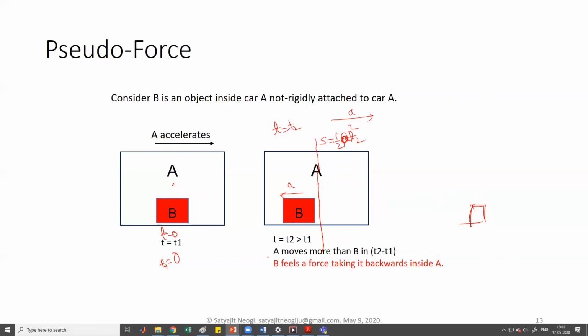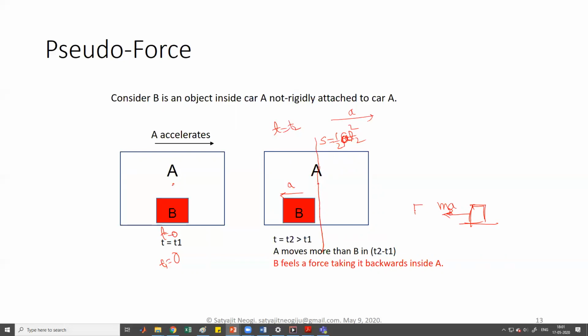Because if B was outside, then it would be feeling like it was just there, right? Because it is observing itself from A, it sees that somebody is dragging it in this direction, right? So that's why we draw mass m of B here, but acceleration remains same.